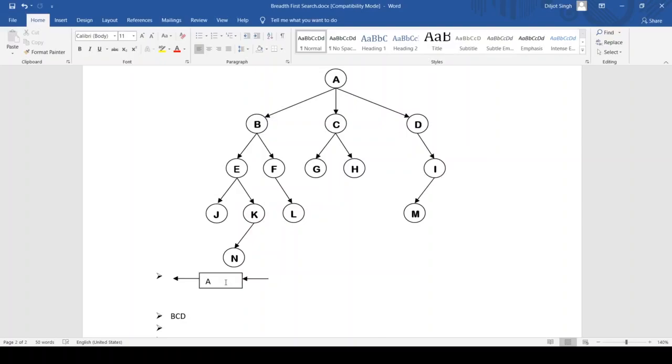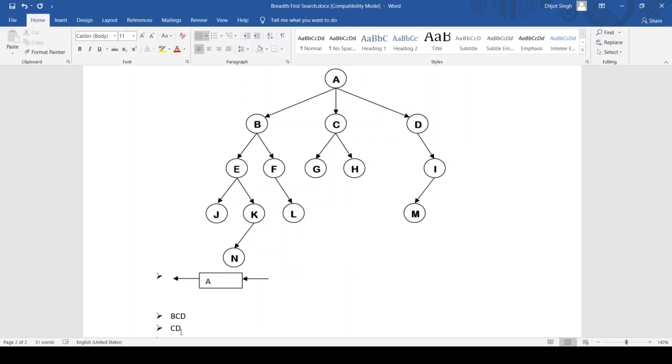It can go to B, C, and D. A can go to B, A can go to C, A can go to D. We can write it in any order, that is DCB or CBD, any order. Here we will follow the same, that is BCD, right? So when A is removed from the queue, it goes to B, C, and D. So we remove the B. Now C, D will remain as it is.